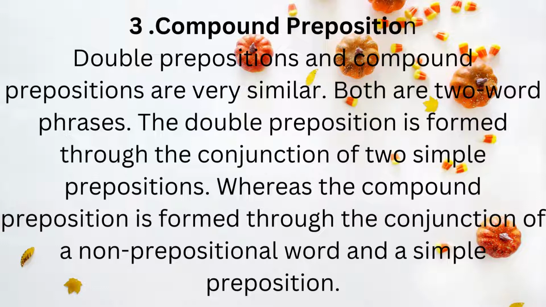A double preposition is formed through the conjunction of two simple prepositions, whereas a compound preposition is formed through the conjunction of a non-prepositional word and a simple preposition.